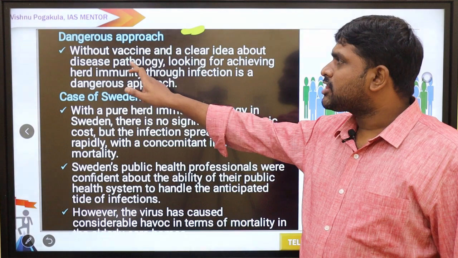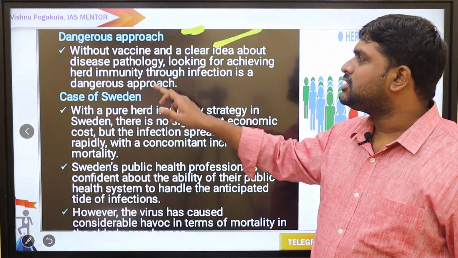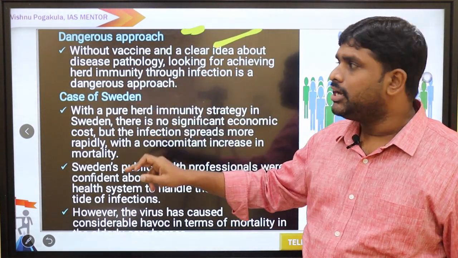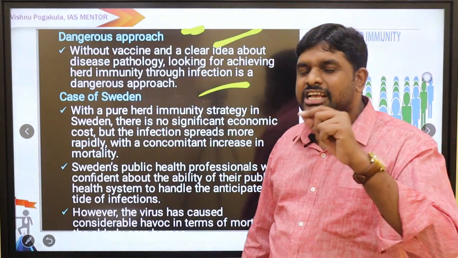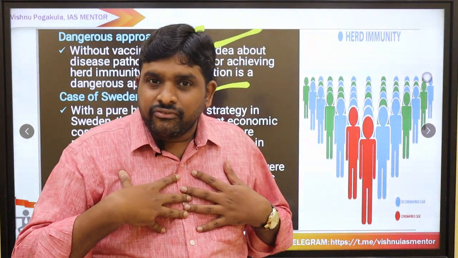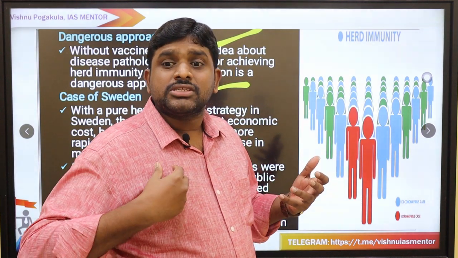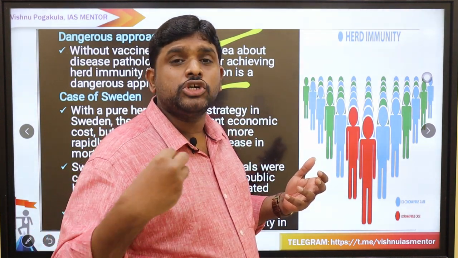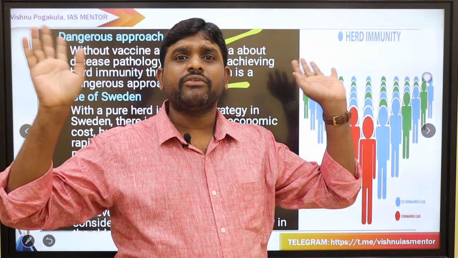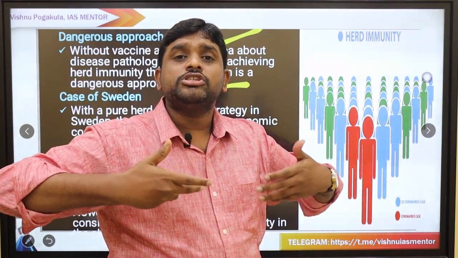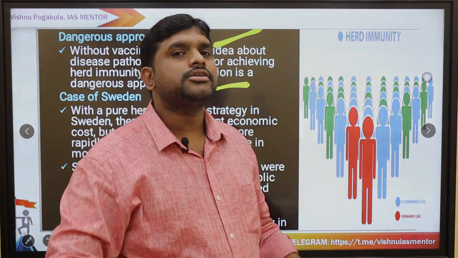Dangerous approach. Without a vaccine and a clear idea about the disease pathology, looking to achieve herd immunity through infection is a dangerous approach. So when I get infected, I believe that my immune system will grow. Why? Because now I will not be in a position to spread. Why? Because all the people also got affected. Hence my immune system will work. That is called herd immunity.